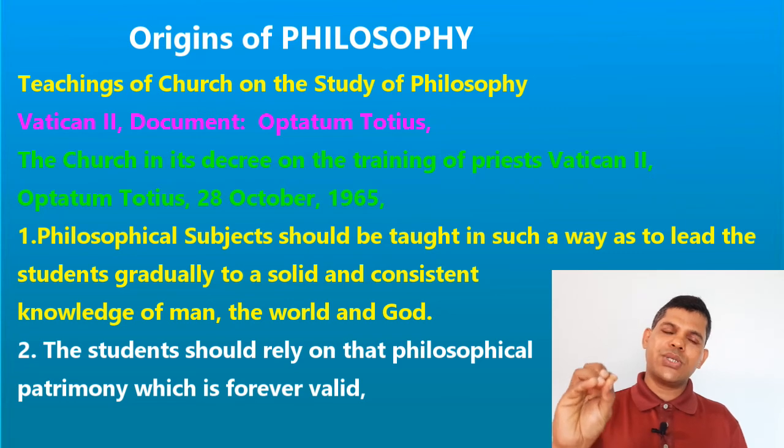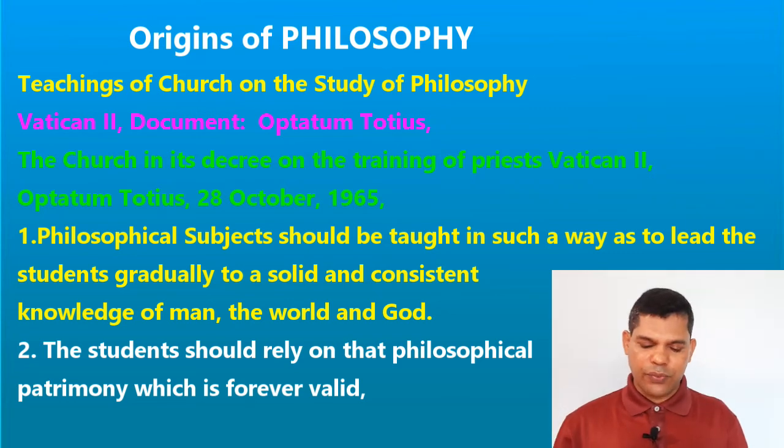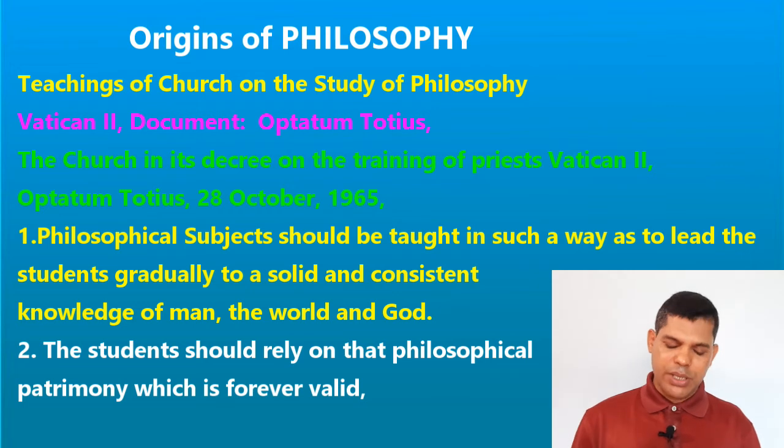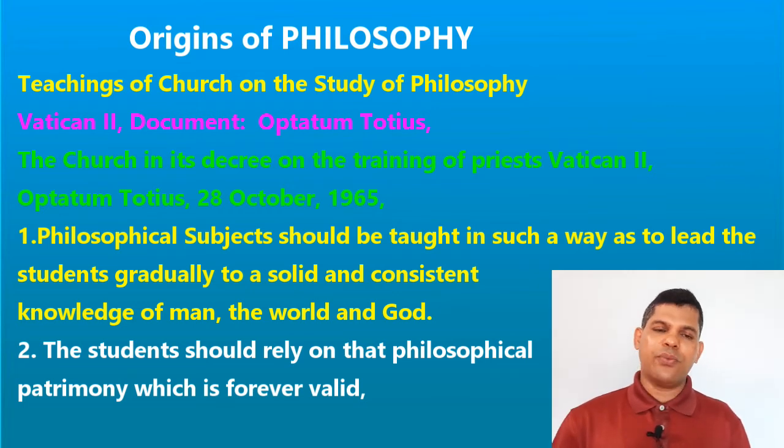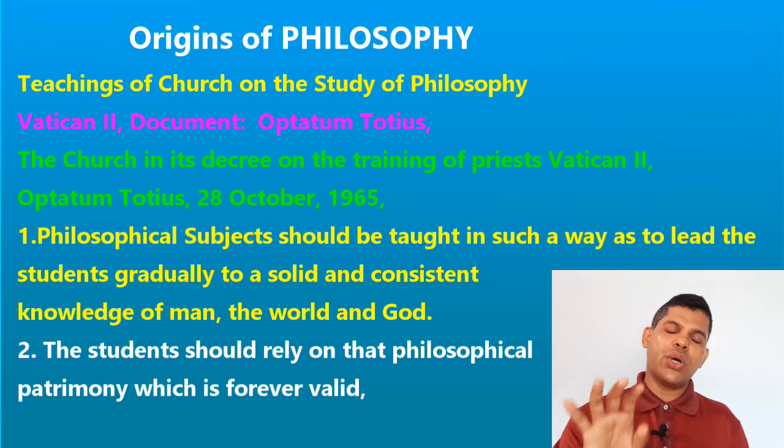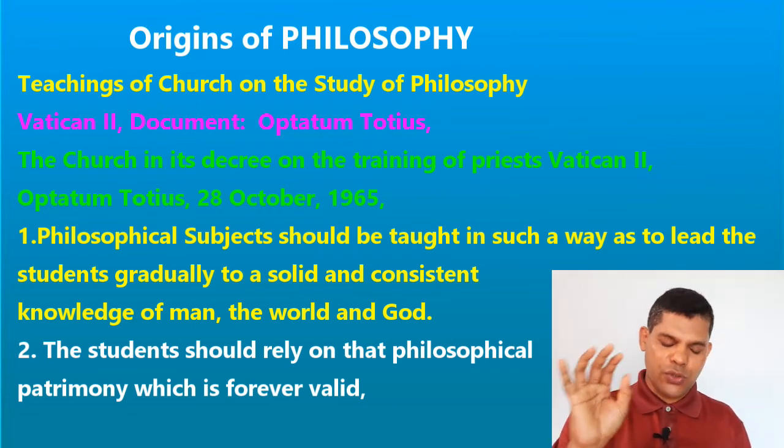How does the church see the importance of philosophy? We have got two main documents. One is coming from the Second Vatican Council document, the decree on the training of priests, which is called Optatam Totius, given in the year 1965 on 20th October. This document gives us the four important reasons why we have to study philosophy.